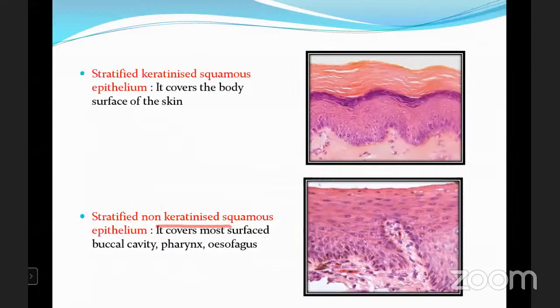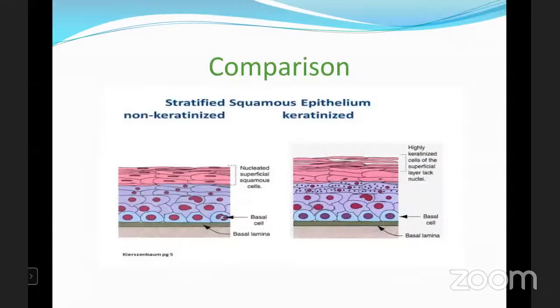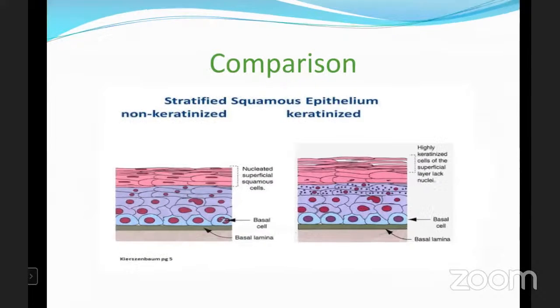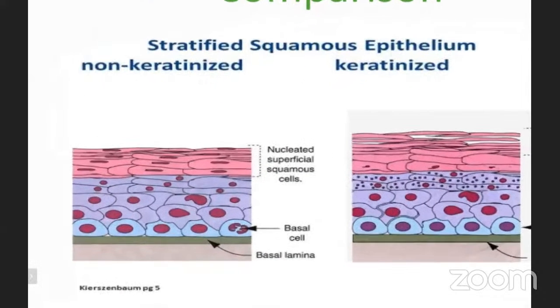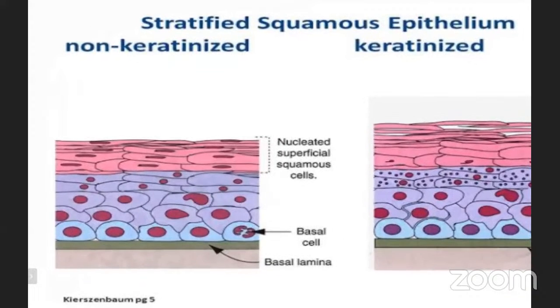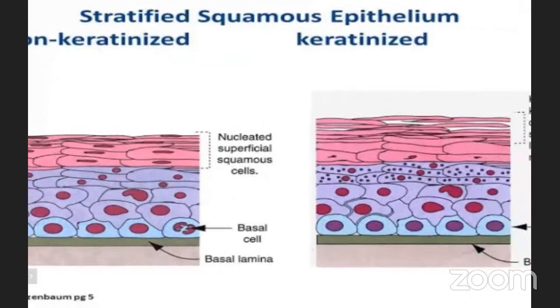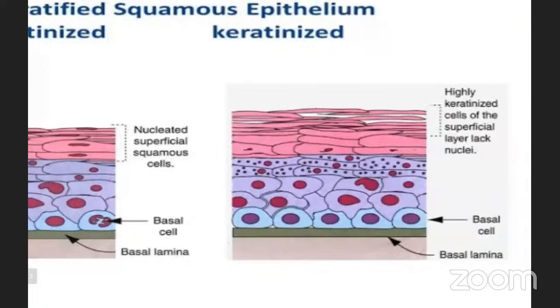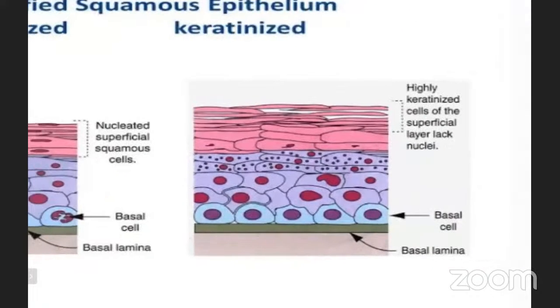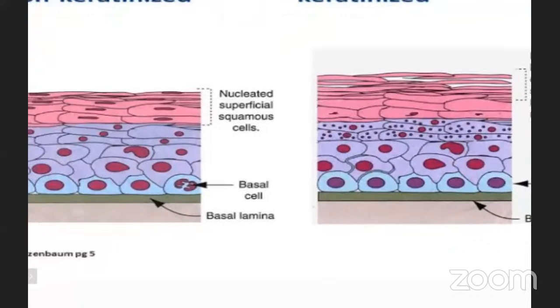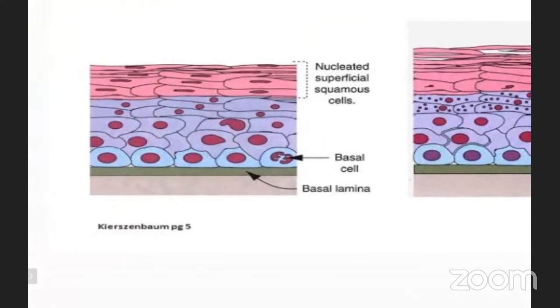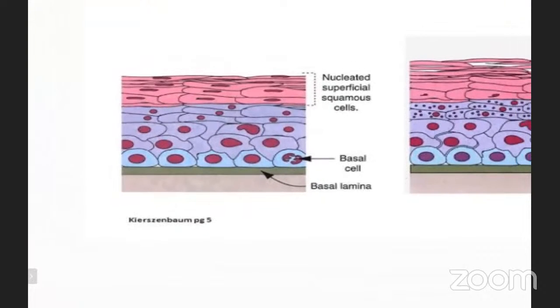If keratin is absent, it is non-keratinized. Here you can see the highly keratinized one. Here you cannot see the keratin layer. This is the difference between the two types of squamous epithelium.